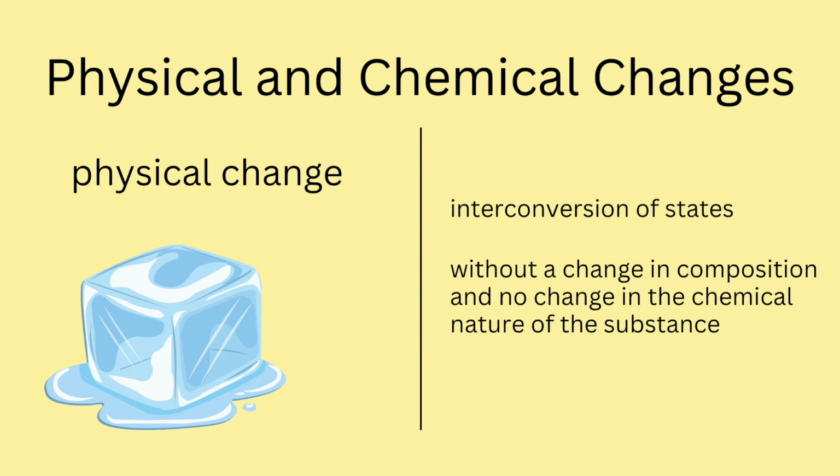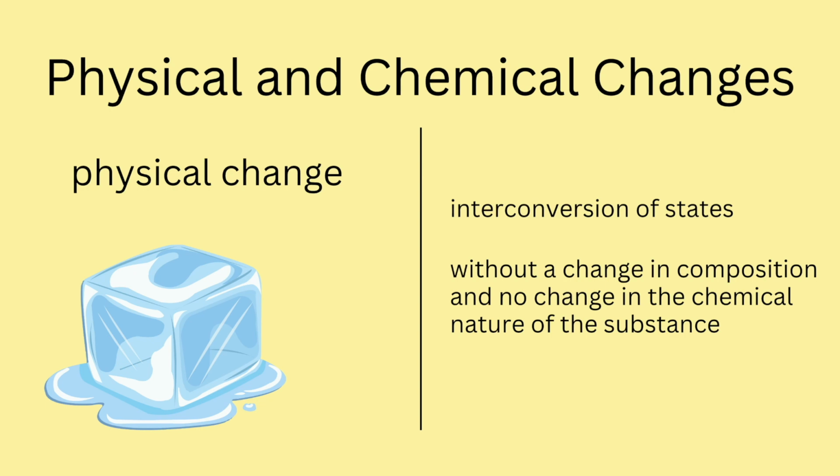Okay, now what is a physical change? We have seen interconversion of states, that is ice melting into water, and those are physical changes. So what exactly is a physical change? It doesn't change the composition, without a change in the chemical nature of the substance.